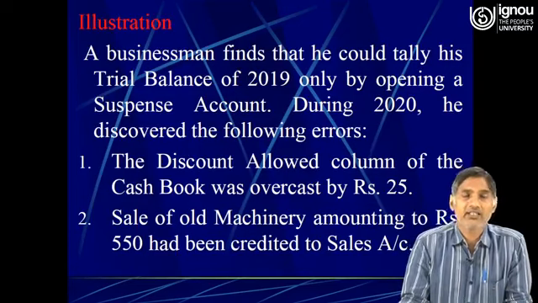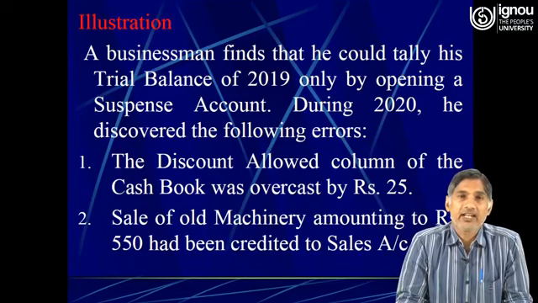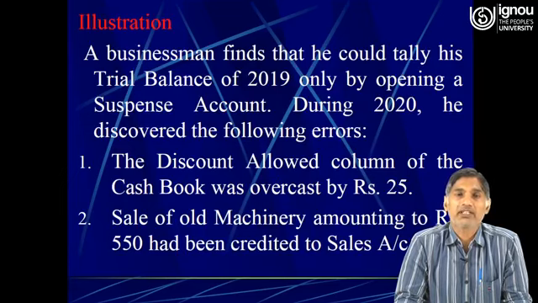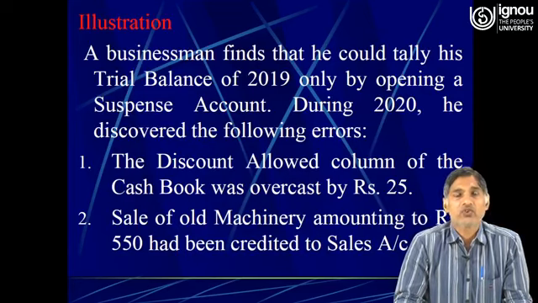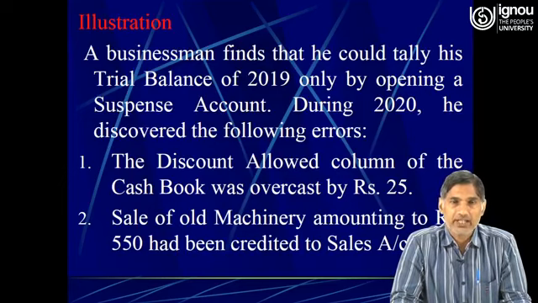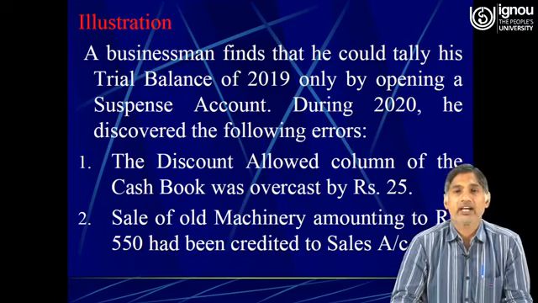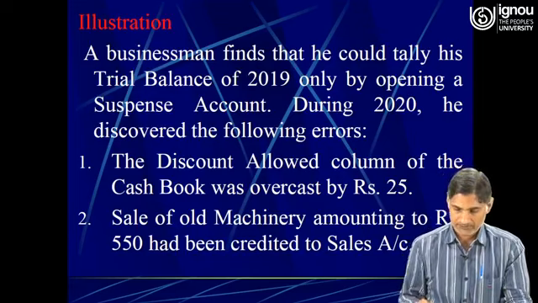Now we can understand this with the help of an example. A businessman finds that he could tally his trial balance of 2019 only by opening a suspense account. During the year 2020, he discovered the following errors. The discount allowed column of the cash book was overcast by rupees 25, and the second one was sale of old machinery amounting to rupees 550 had been credited to sales account.